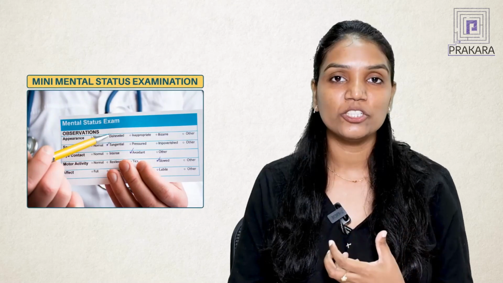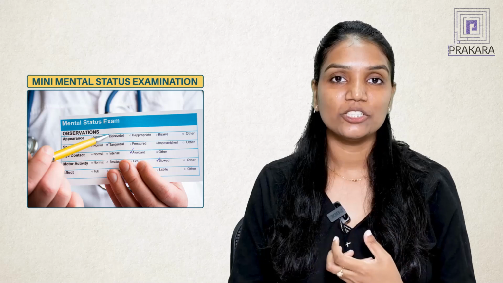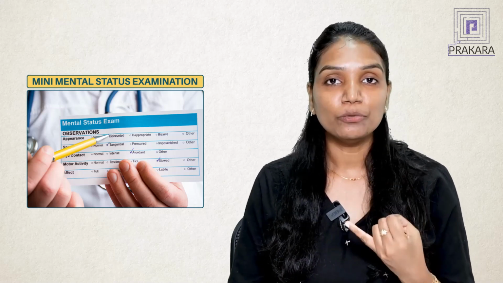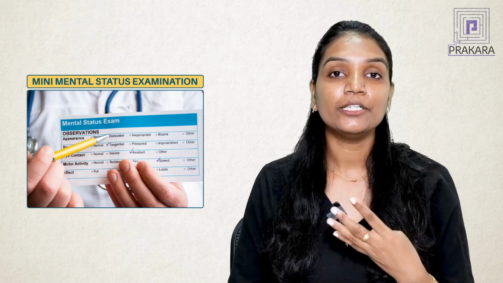Right. Let's understand what the tools and instruments are to evaluate the mental health of a person. We have different methods and different tools and instruments. Some are basic instruments and some are standardized instruments we use in order to understand the mental health of a person. The first thing is the basic mental status examination that we all do. Being nurses, we need to understand the mental status examination. It speaks about the basic demographic data of a person, at the same time his mood, his attire, his physical features, and the mental ability of a person.